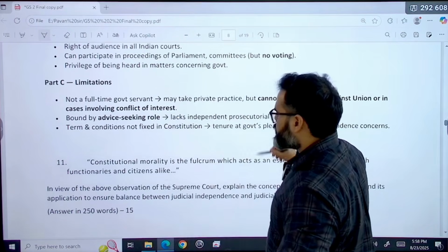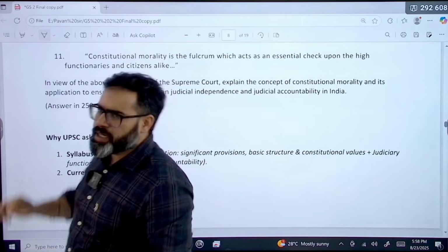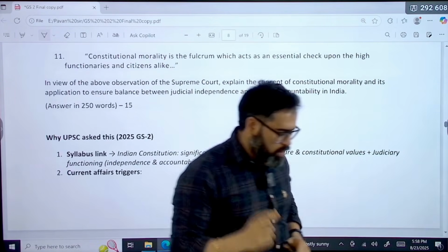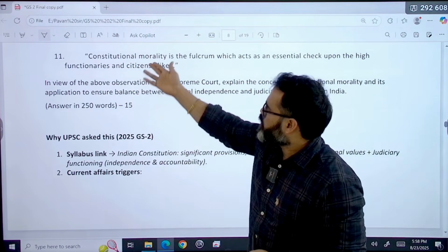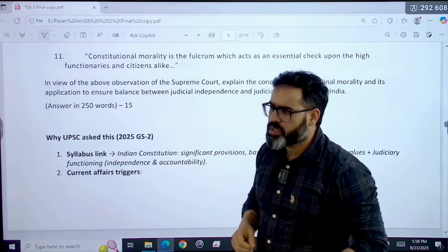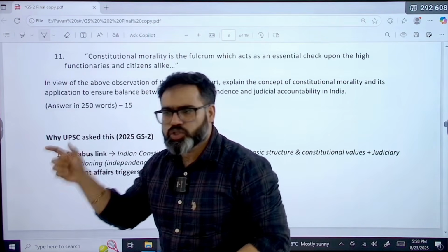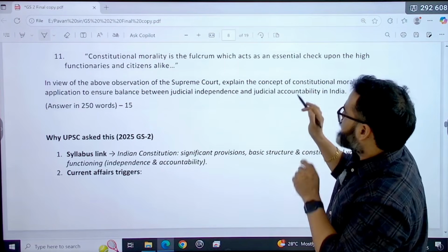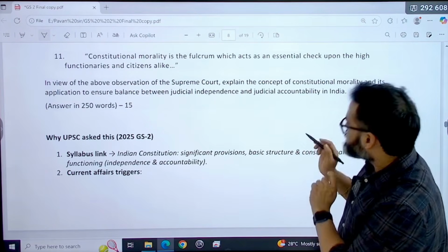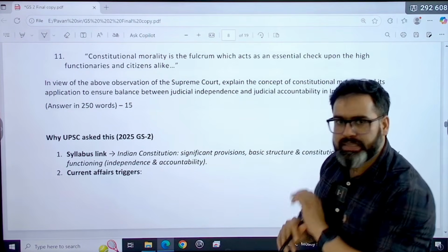Next question is constitutional morality. This is one of my favorite key terms, keywords in polity, and I think even in the first class itself I used to explain what constitutional morality is, because this is a favorite keyword for the Supreme Court also. Constitutional morality is the fulcrum which acts as an essential check upon the high functionaries and citizens alike.